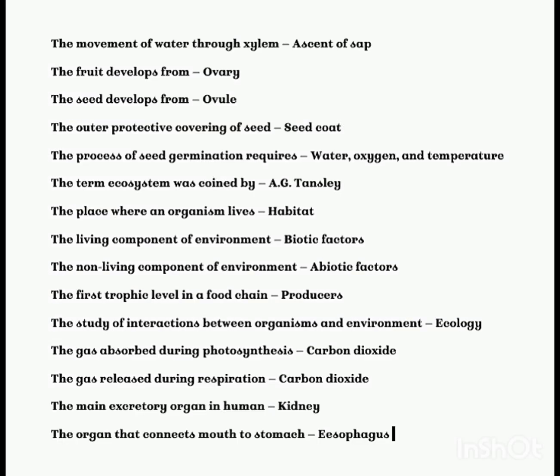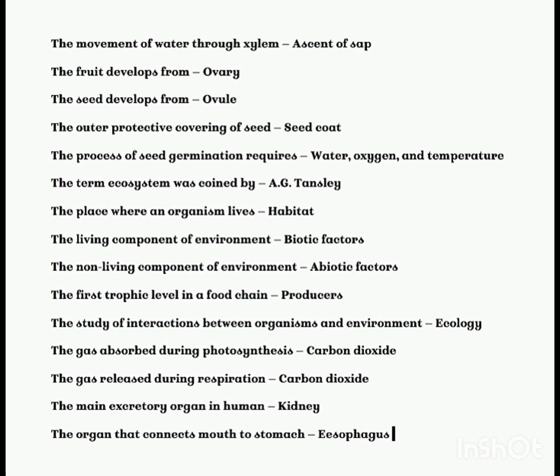The movement of water through xylem, ascent of sap. The fruit develops from ovary. The seed develops from ovule. The outer protective covering of seed, seed coat. The process of seed germination requires water, oxygen, and temperature. The term ecosystem was coined by A.G. Tansley. The place where an organism lives, habitat.